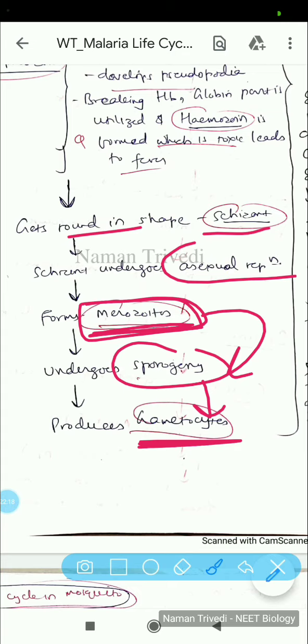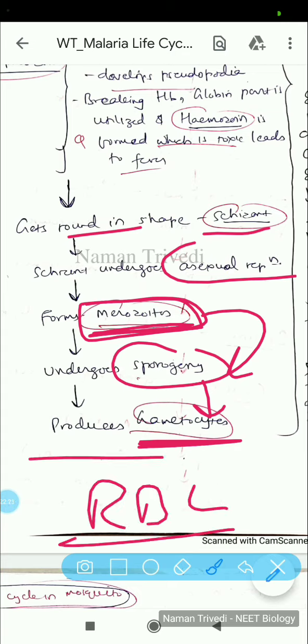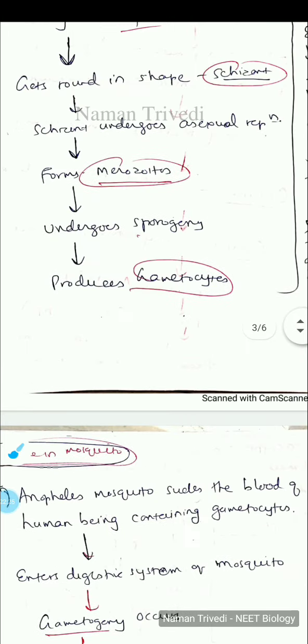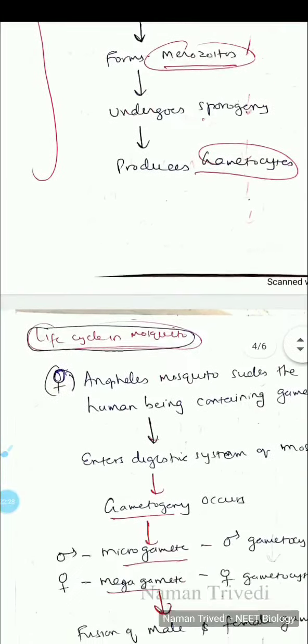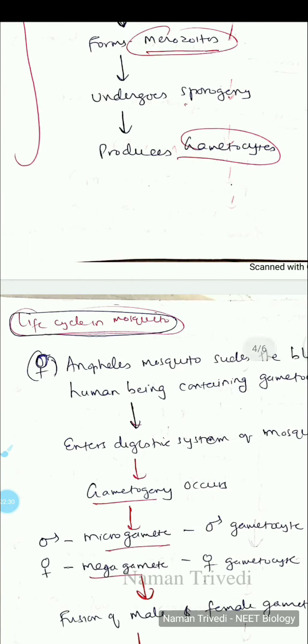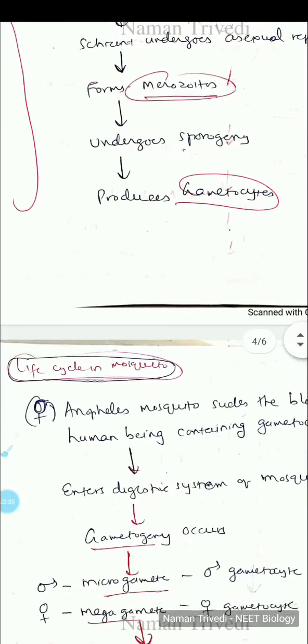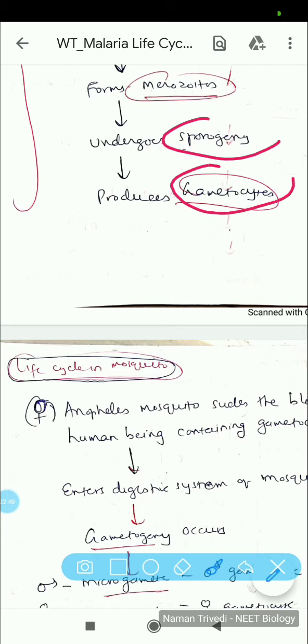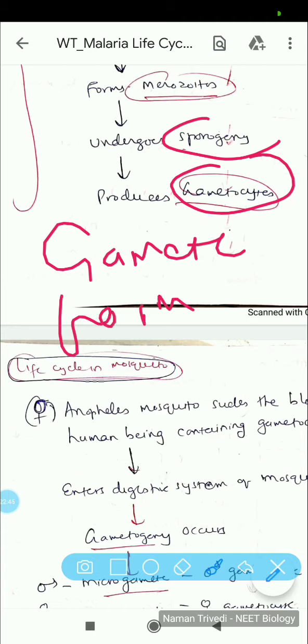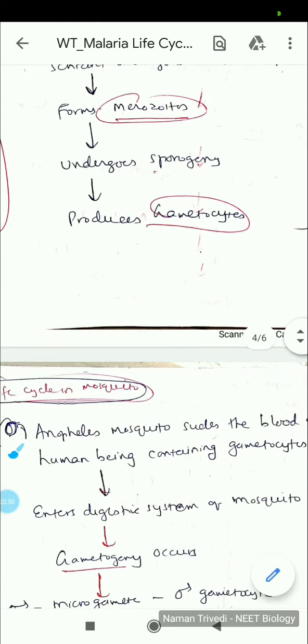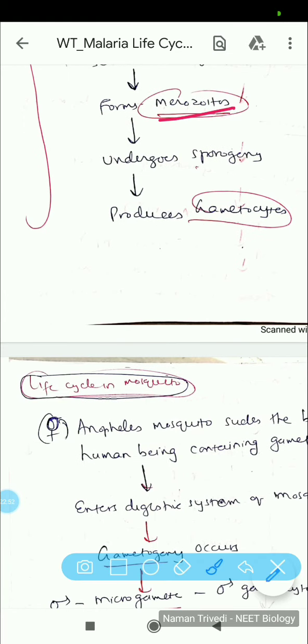This all happens in RBC. Once again I am reiterating, this all happens in RBC. You should know that sporogony is a stage which will lead to the sexual cycle, which will happen in the mosquito. It is the prior process to formation of the gamete producing cells, what you can call gamete forming cells. Remember, this is done by the merozoite, all in human RBC.